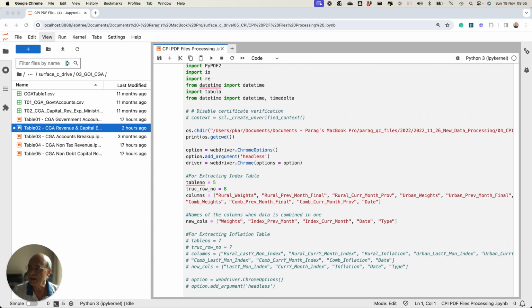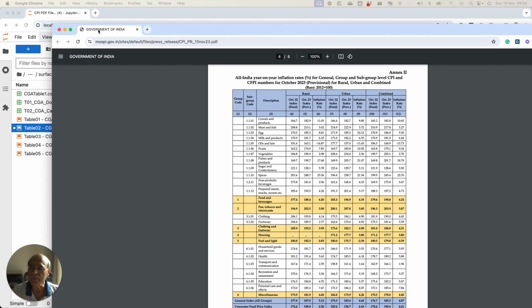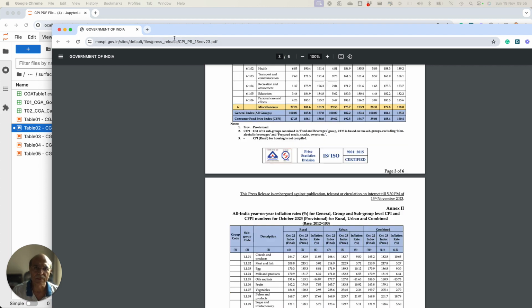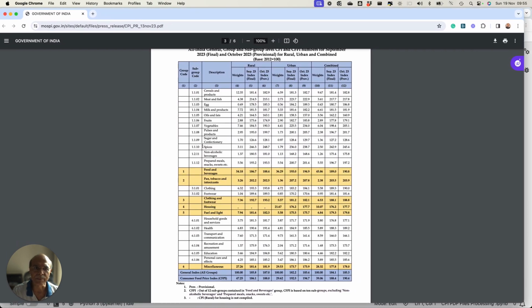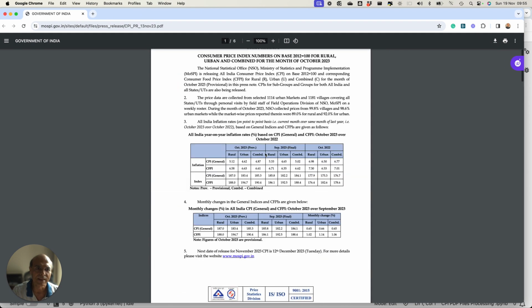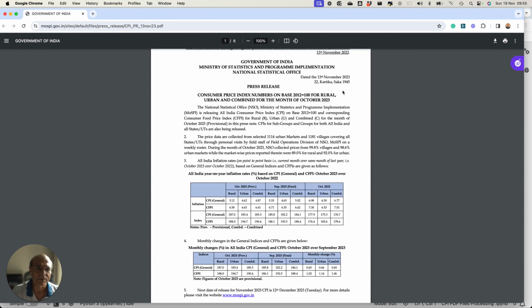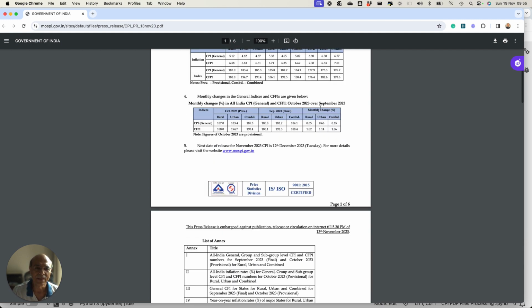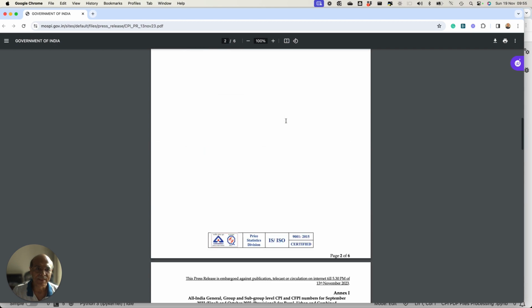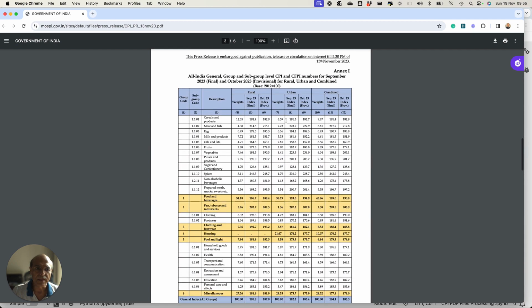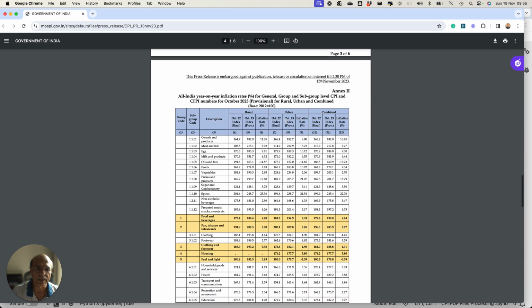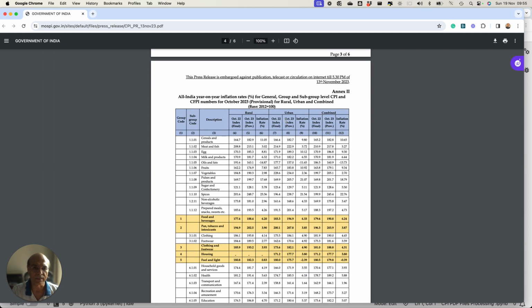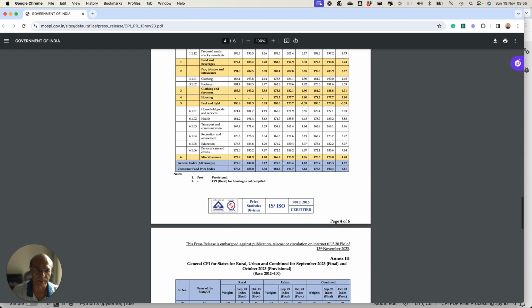Now friends, every month the Ministry of Statistics comes out with a table like this. This is their website, and this table is published every month. So the last was published on 13th November 2023. This table is in a PDF format where the values of index as well as inflations for all three segments, rural, urban and combined, are calculated and presented before us.